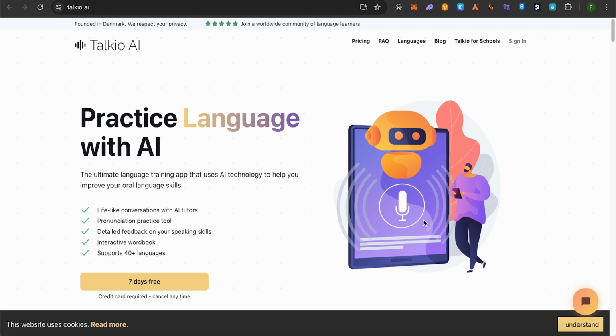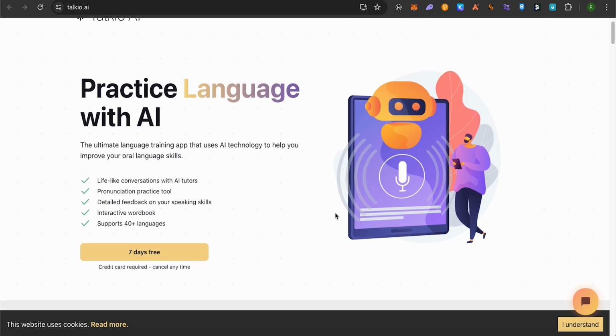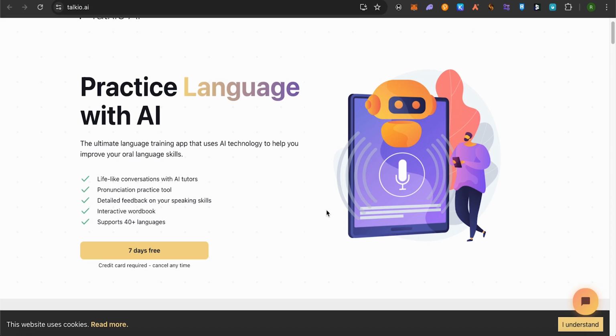So this is the AI and it is free for 7 days. You can utilize it in order to learn a new language, and you can also practice a language that you know but you are not confident with. You can simply sign up for a free trial, though it will require your credit card details, but you can cancel it at any time.